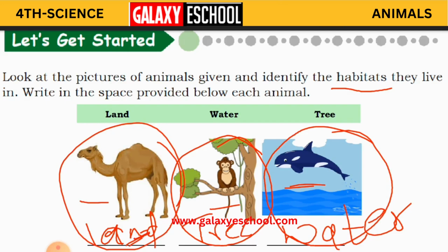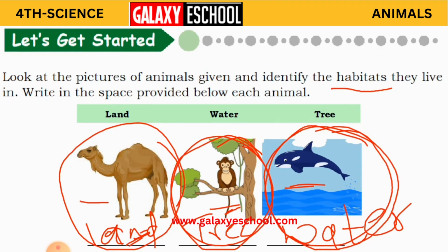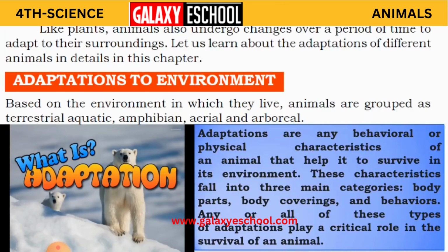Okay, and this monkey is adapted to live on the tree. And dolphin is adapted to live in the water. So this is like adaptation to the environment. Okay children, we will learn again that like plants, animals also undergo changes over a period of time to adapt to their surroundings. So let us learn about the adaptations of different animals in detail in this chapter.